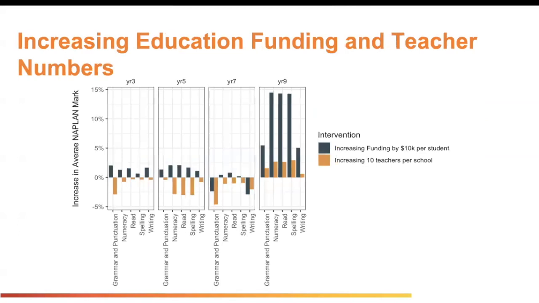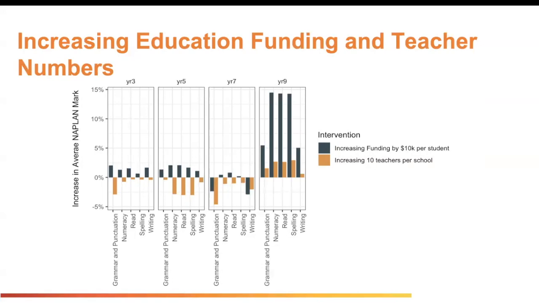This slide presents the impact of increased educational funding and teacher numbers on student performance in the NAPLAN test, which is the National Assessment Program Literacy and Numeracy in Australia. This bar graph displays the percentage increase in average NAPLAN marks across different school years and scales up on two interventions: increasing funding by $10,000 per student and increasing the number of teachers by 10 per school.